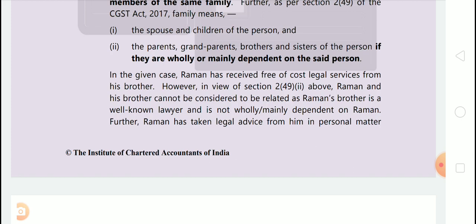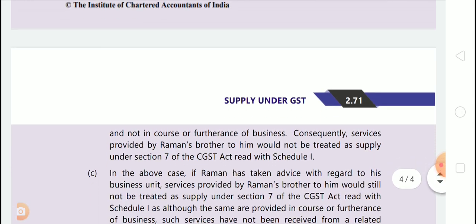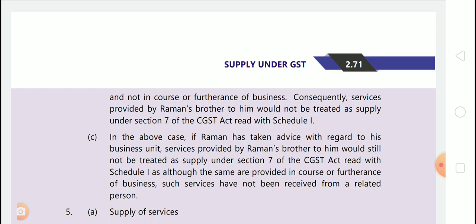However, in view of section 2 subsection 49 clause 2 above, Raman and his brother cannot be considered to be related as Raman's brother is a well-known lawyer and it is not wholly or mainly dependent on Raman. Okay, this is the main part of this answer. Further, Raman has taken legal advice from him in personal matter and not in the course of furtherance of business.